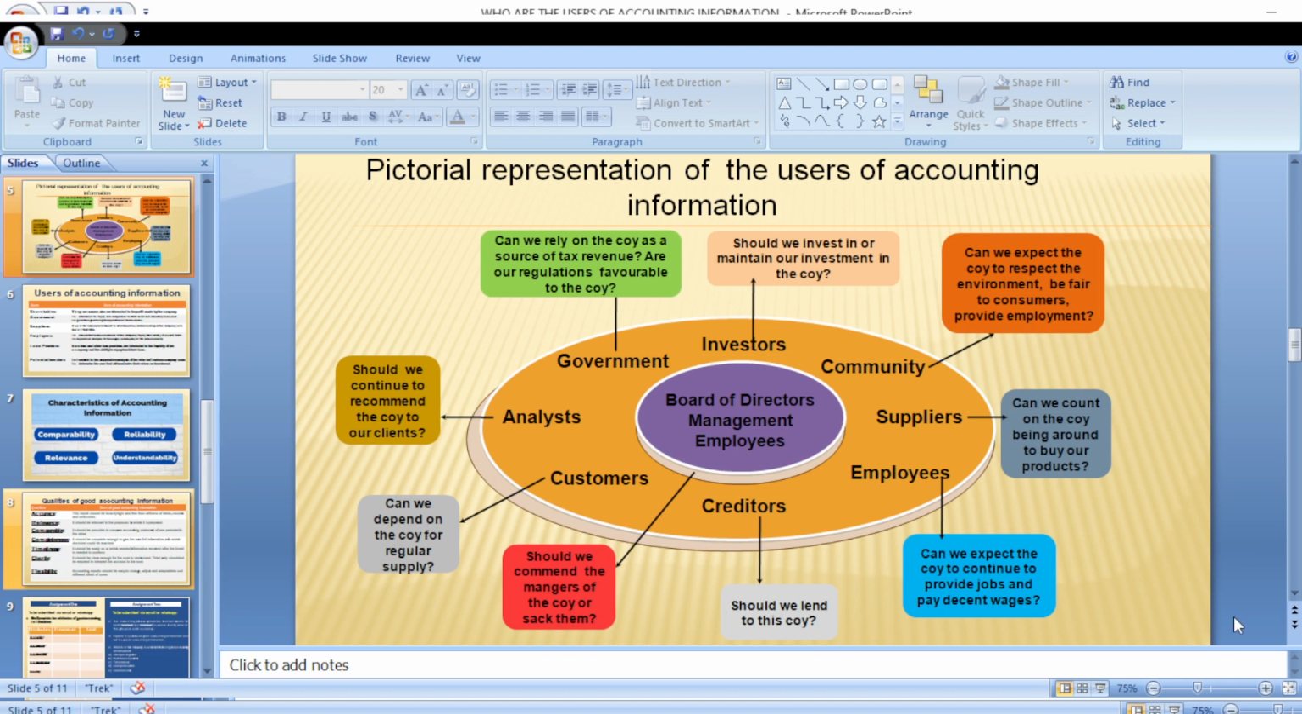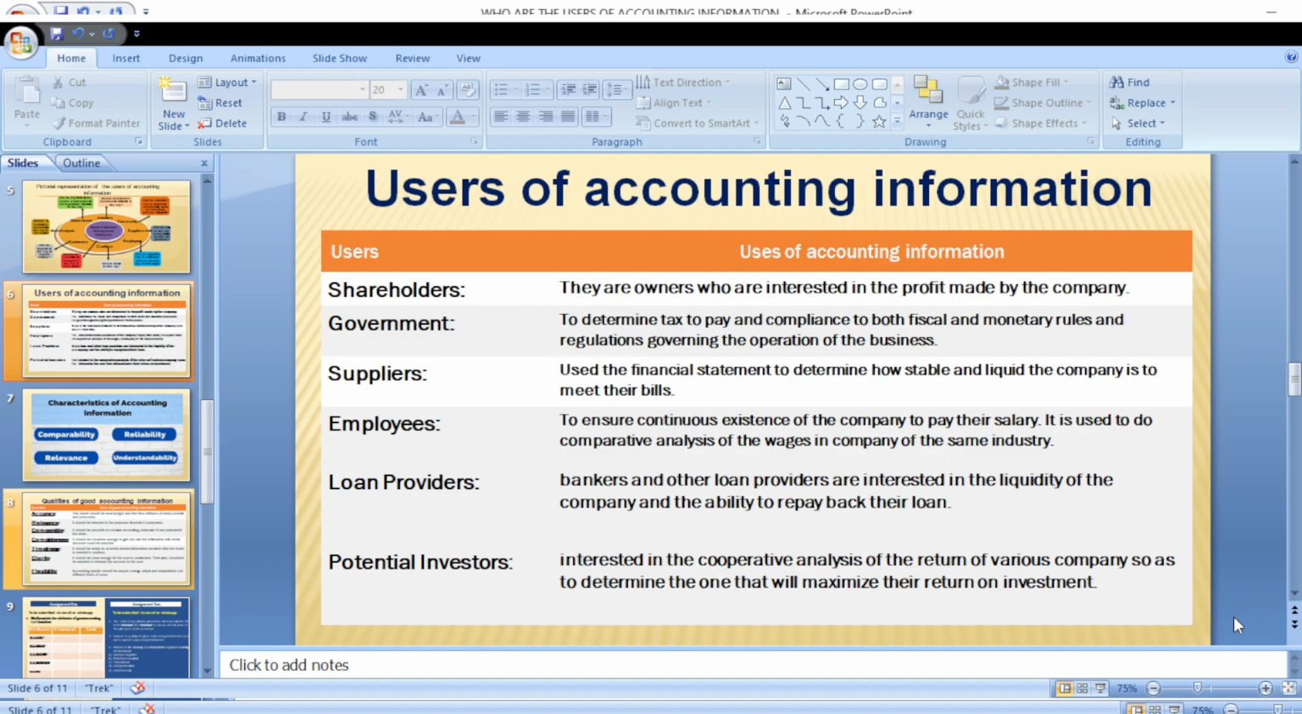Also, government will be interested in financial regulations. If the companies have been adhering to the rules and regulations that have been set by those that are charged with the responsibility of setting these rules, and to ensure that the companies are keeping to the rules and regulations as may be required. So those are some of the reasons why accounting information may be needed by the users of such accounting information.